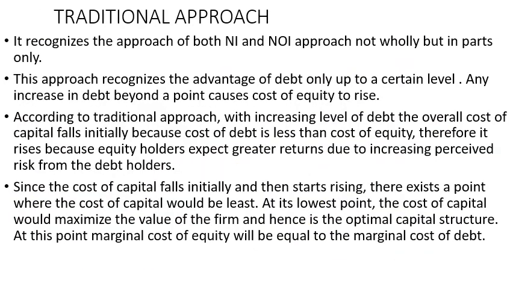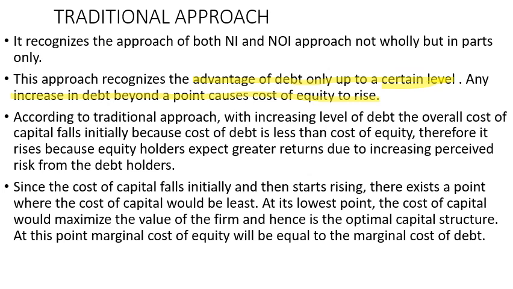Now the traditional approach. It recognizes the approaches of both NI and NOI, that is, net income and net operating income, not wholly but in parts. This approach recognizes the advantage of debt only up to a certain level; up to a certain level debt is okay. Any increase in debt beyond a point causes the cost of equity to rise because the shareholders might think that their earnings are under threat, so the shareholders will also demand more money.